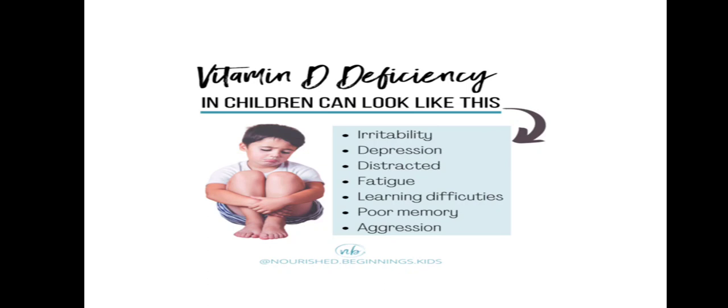If children are deficient in vitamin D, they might show irritability, depression, distraction, and fatigue in a very short period of time. They have learning difficulties, poor memory, aggressive behavior, and their bones become soft and weak. This vitamin D deficiency can be controlled by taking milk, and also diets rich in vitamin D, which we have discussed in the bones lecture.